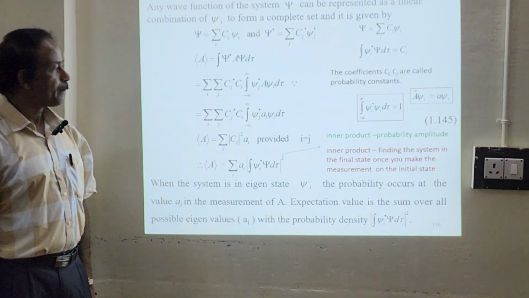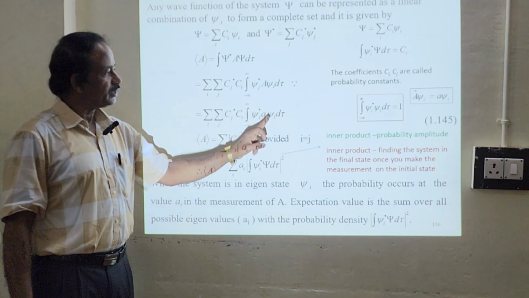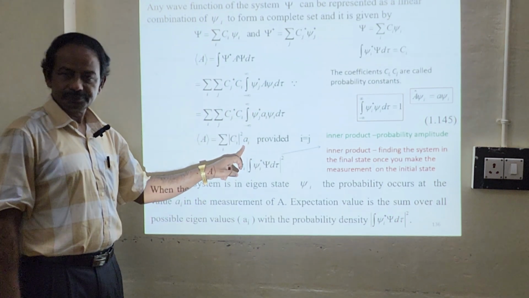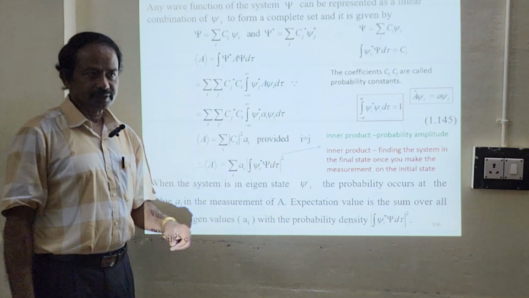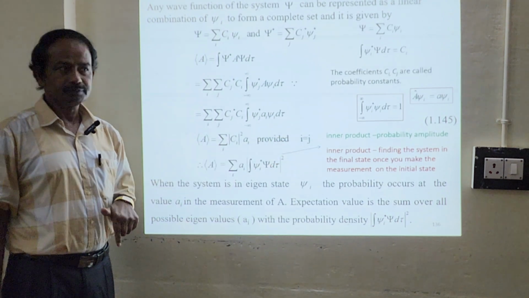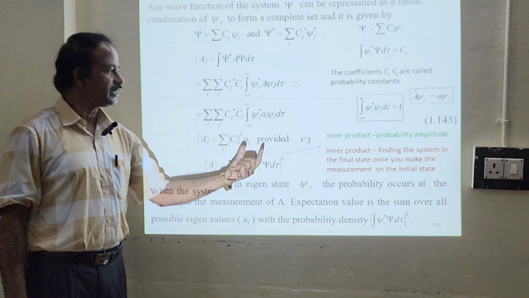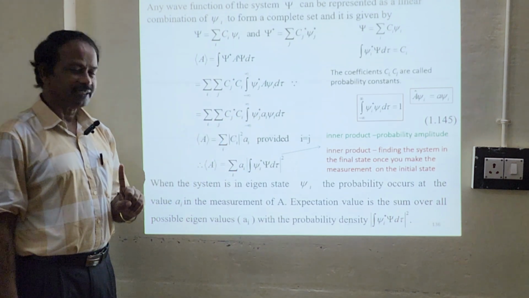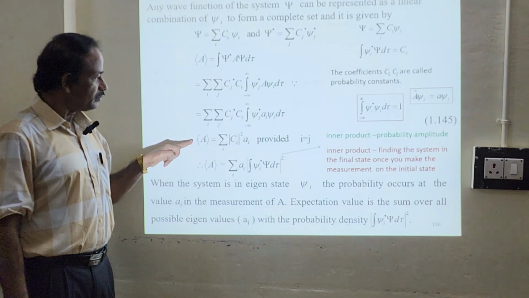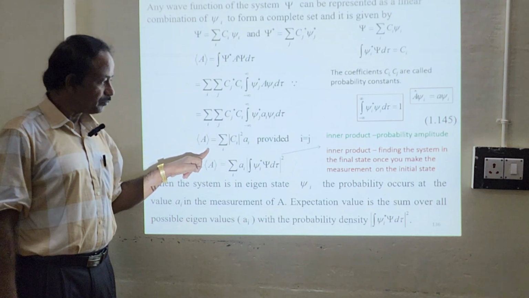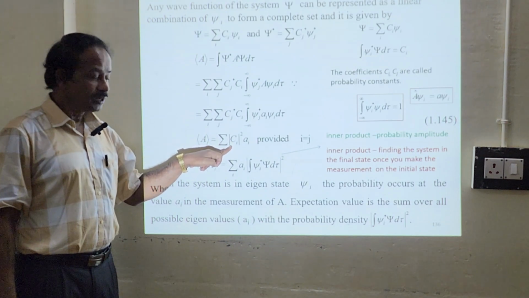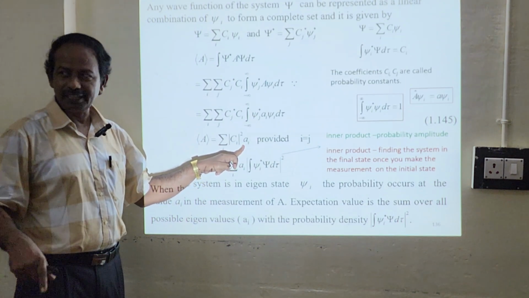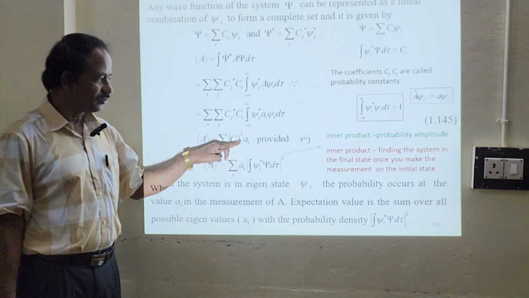Okay. A operator on ψi will give you Ai ψi. I can pull Ai out. If i equals j, by the Kronecker delta function, I can get this as equal to 1. So you will have the expectation value is nothing but the square of the amplitude multiplied by the eigenvalue, any one of the eigenvalues, Ai or Aj. So the eigenvalue.